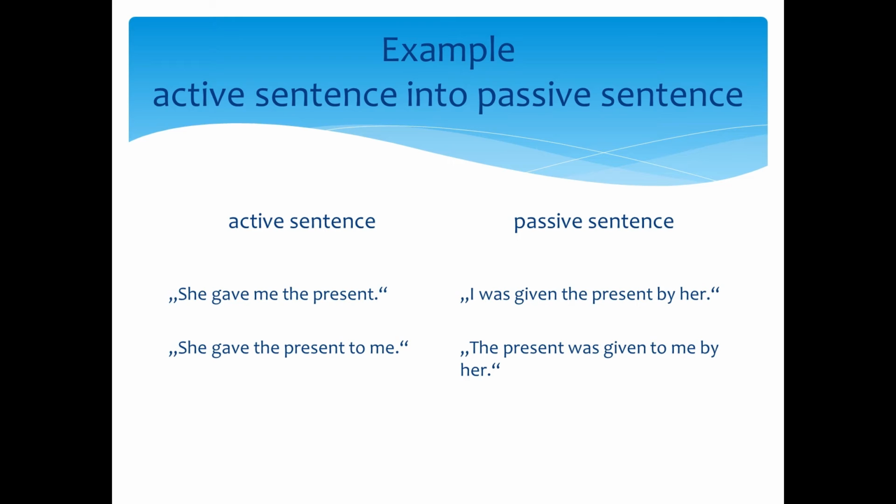Another thing to take a look at is the use of the passive in subordinate clauses. Making the passive in a subordinate clause that has a subject and a normal conjugated verb works just the same as making a normal passive sentence. For example, you can easily transform the active subordinate clause, "I thought that Anna had left Leo," into the passive sentence, "I thought that Leo had been left by Anna."